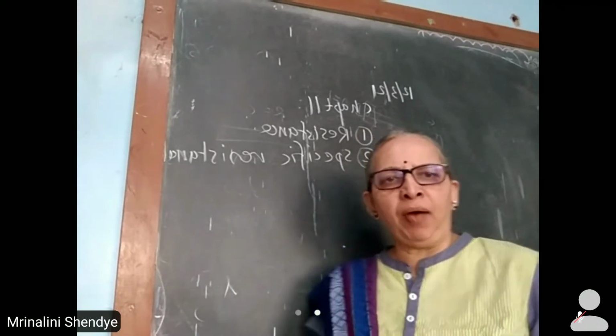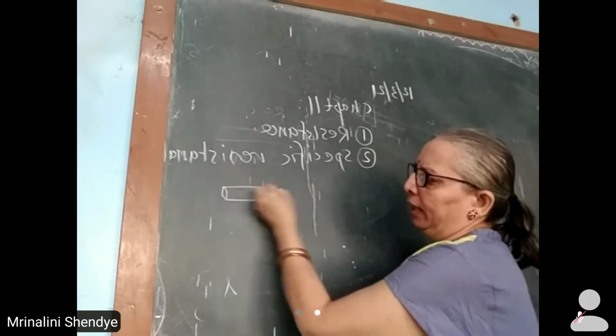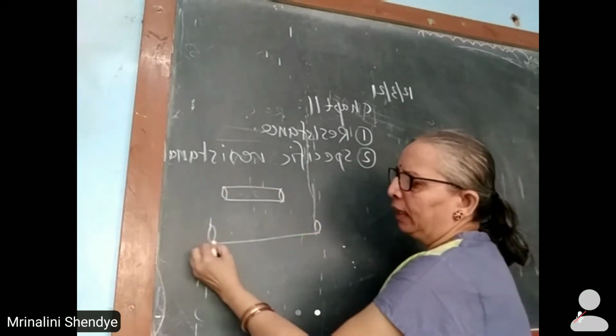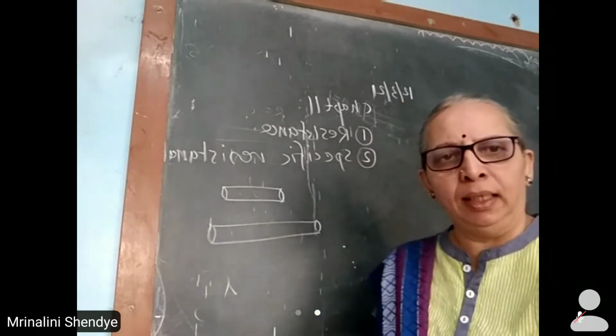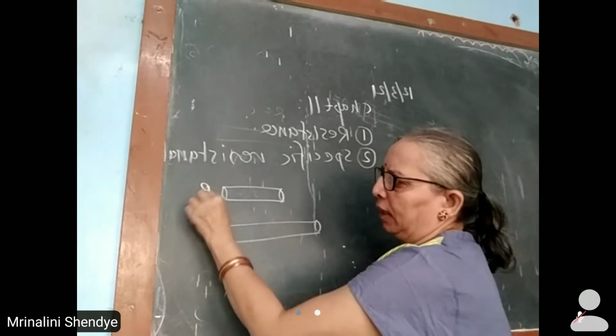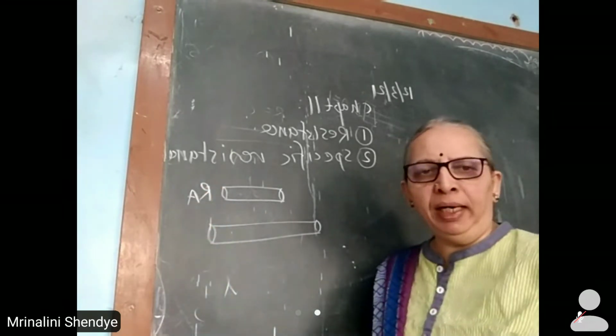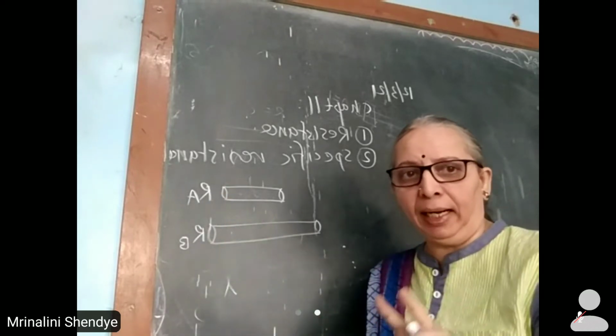Means if I have two conductors A and B, let the conductors be in the form of metallic wires. Then we define resistance for conductor A and we define resistance for conductor B separately.